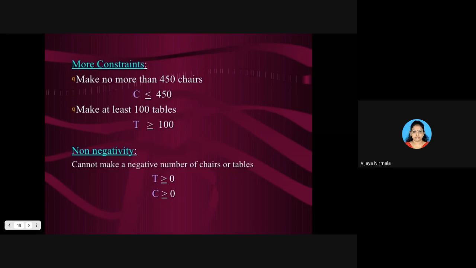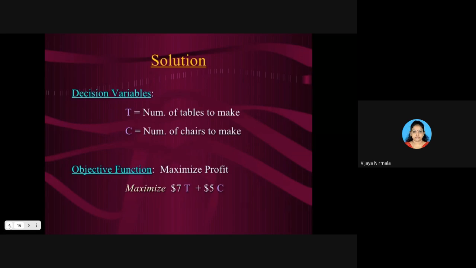The 16th slide, the decision variables. The decision variables you have decided, one is T and one is C, right? T is the number of tables that you make in that month. C is the number of chairs that you make in that month. So can T or C be less than 0? It can be 0, but it is not less than 0.